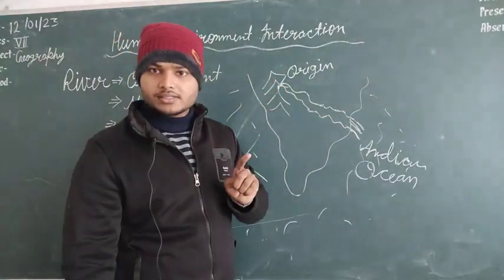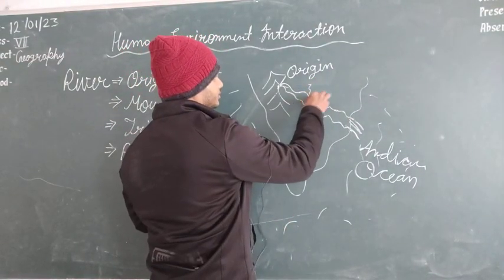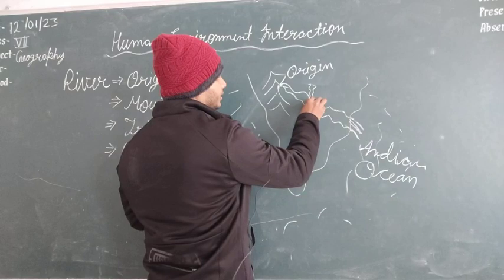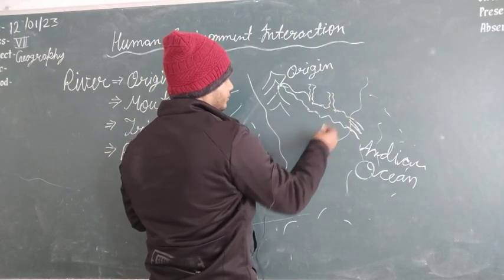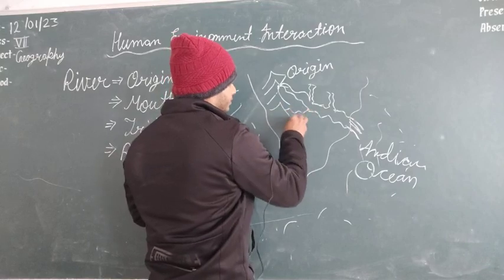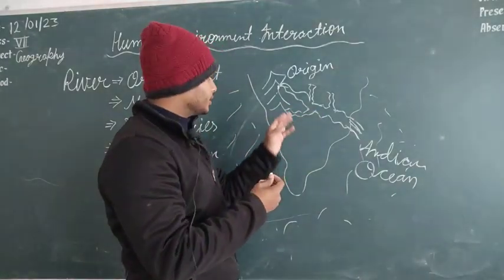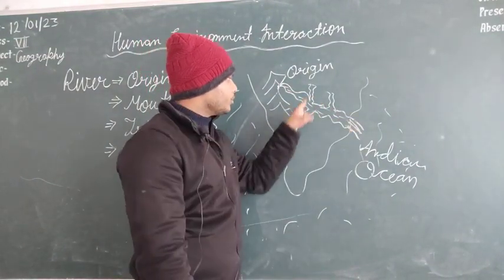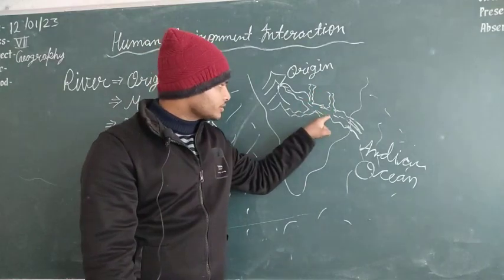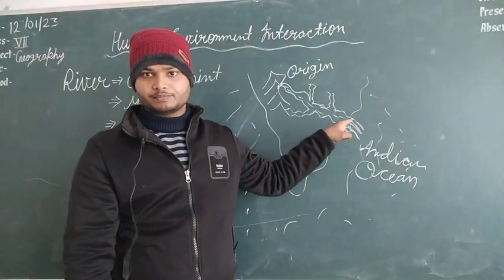And when the river is in between, there may be many small rivers. Suppose that this is a small river that comes from this side and joins this main river. This is another river that joins from this side. Many rivers like this, originating from other mountains, join this main river. So these small rivers which join this main river are called the tributaries of this river.